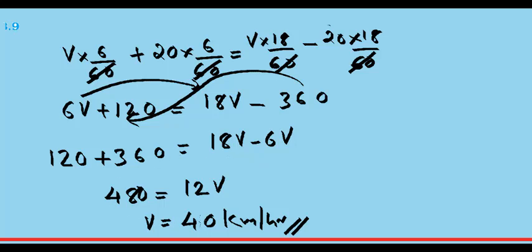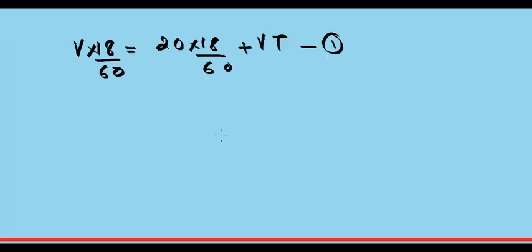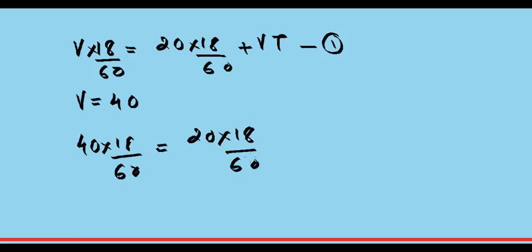Now if you want to find out the time taken, you can use this value of V in any one of those equations. We have the first equation: V into 18 by 60 equal to 20 into 18 by 60 plus Vt. But we now know V is equal to 40. We have proved that V equal to 40. So substituting that, you'll get 40 into 18 by 60 equal to 20 into 18 by 60 plus 40 into T. Now you can see that the only unknown thing is T. All other things you know. Now you can solve it.